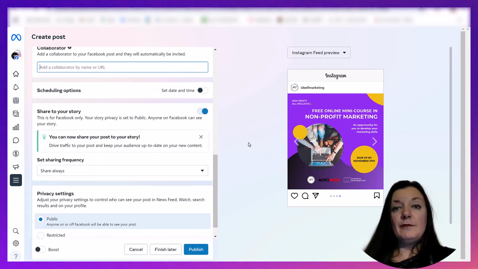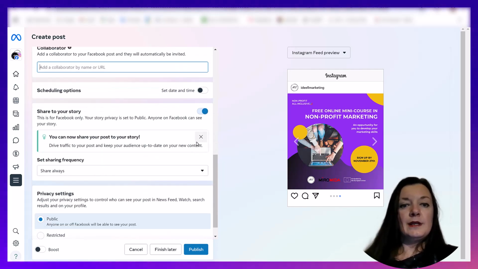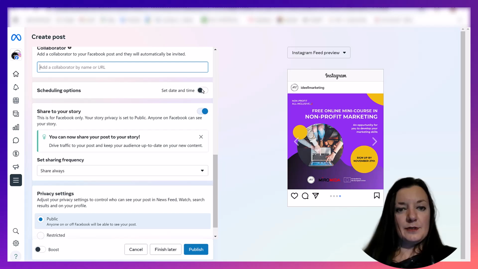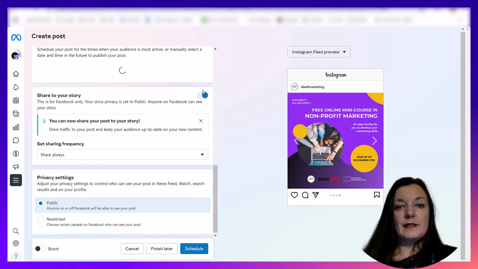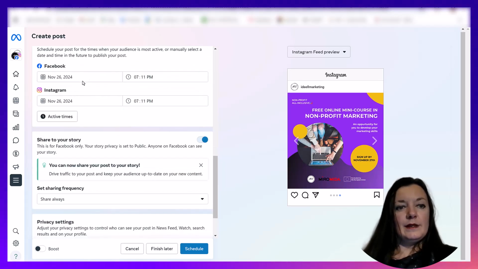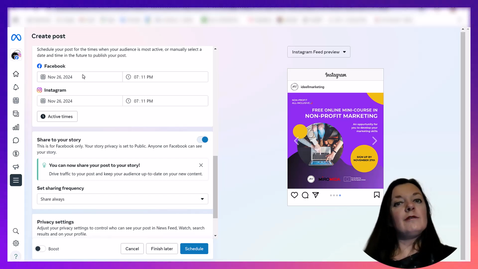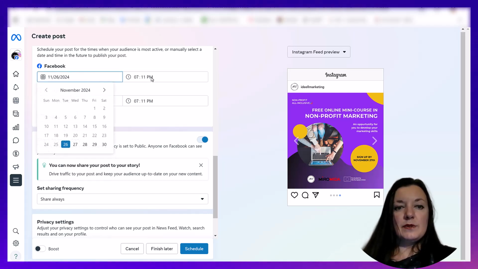So if you do not want to publish a post at once, you can schedule it and set a date and time. Depending on how many followers you have and also how long you have had accounts, both Instagram and Facebook can give suggestions.